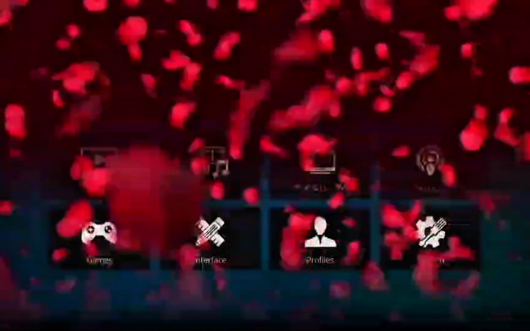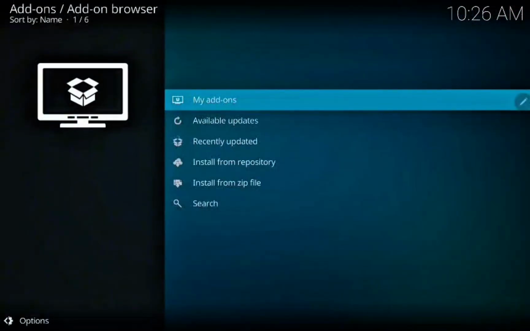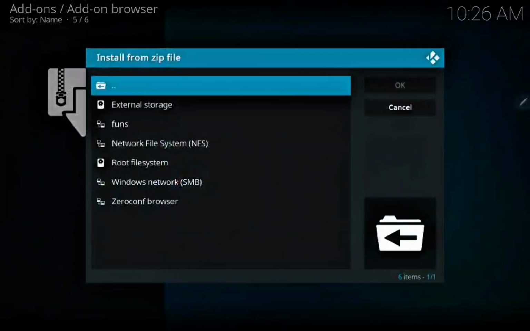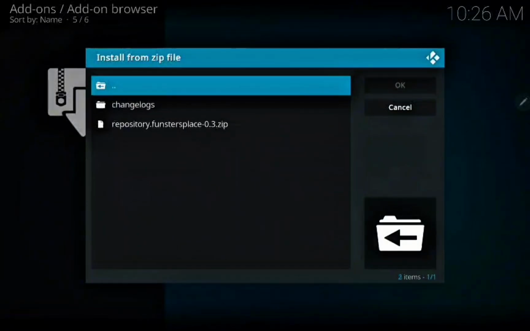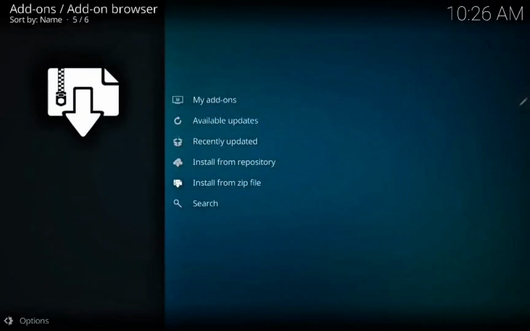Go back. Go to add-ons. Go to install from zip file. Go to fonts. Click on the repository. Wait on the pop-up to come up. Click on install from repository.